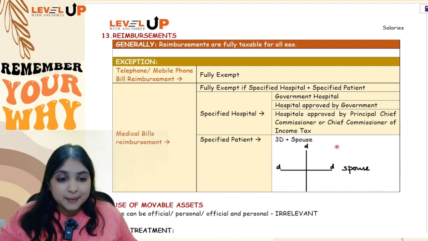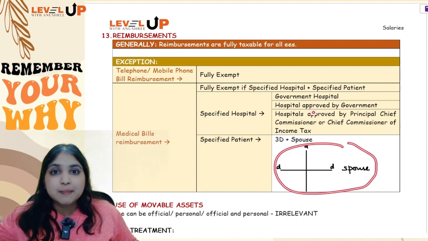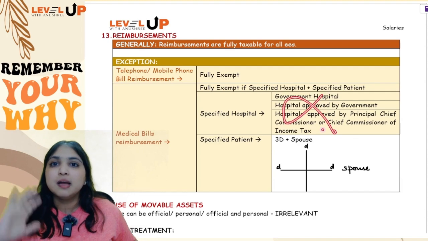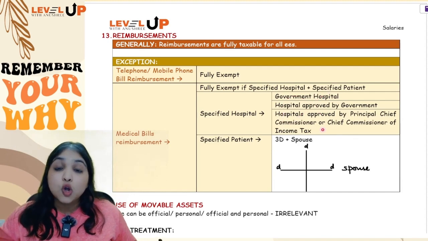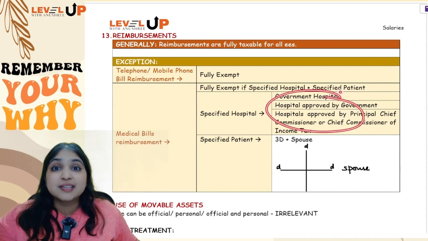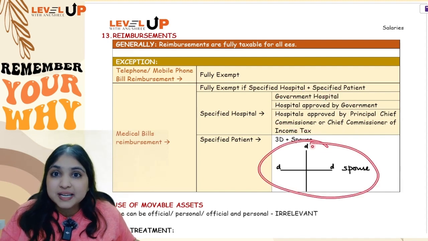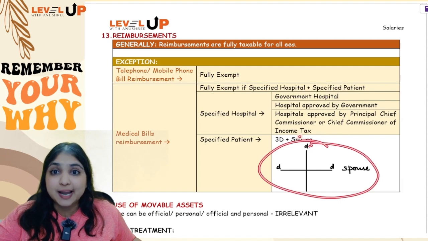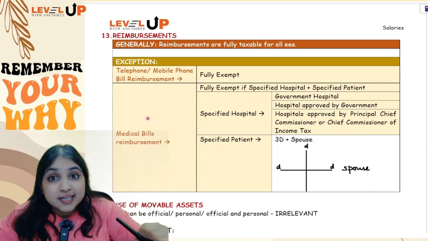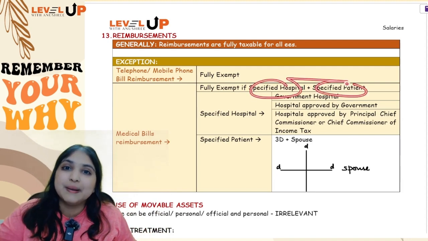Okay, what if the patient is one of these people, but the medical treatment happened in a private hospital? Not a specified hospital, guys. Medical bill reimbursement will be taxable. What if the medical treatment happened in specified hospital, but the patient is grandmother? Now grandmother is not coming in this list of relatives, so it will become fully taxable. So medical bills reimbursement also generally it is taxable. When is it exempt? Only if it is specified hospital plus specified patient.